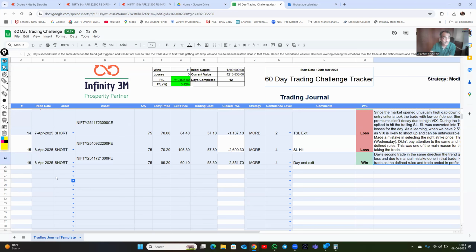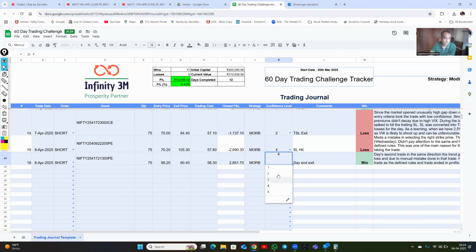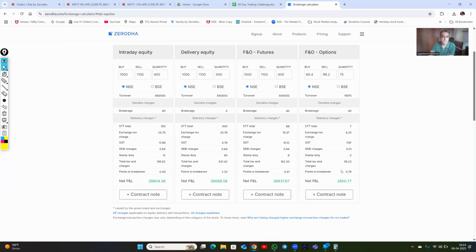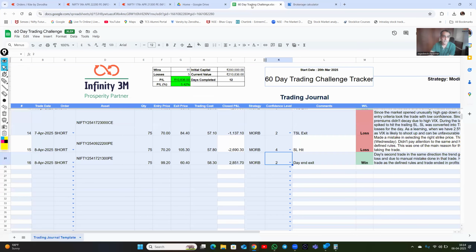In the second trade, confidence was low, to be very frank. We entered at 99.2 and exited at 60.4, so we made 28.51 after removing trading costs, which we take from the Zerodha brokerage calculator.